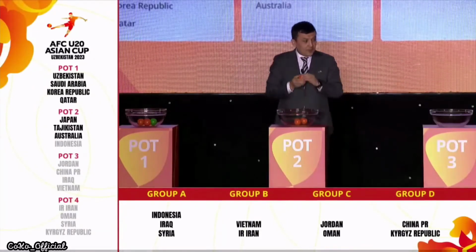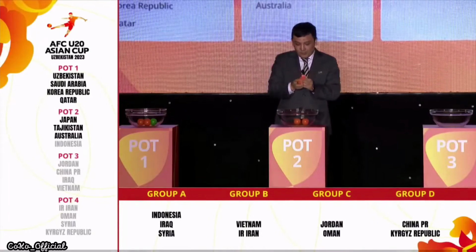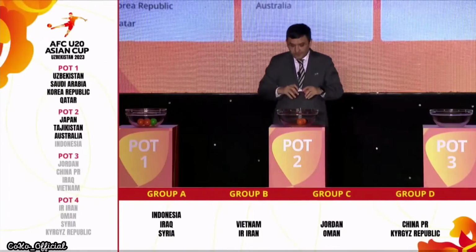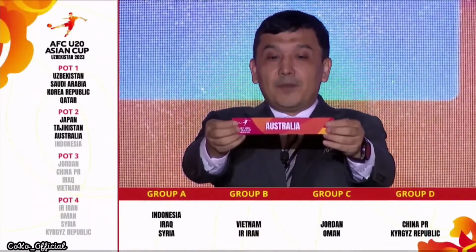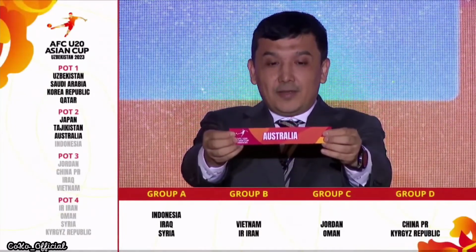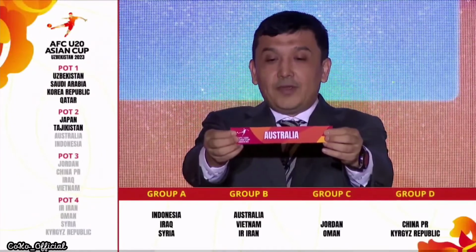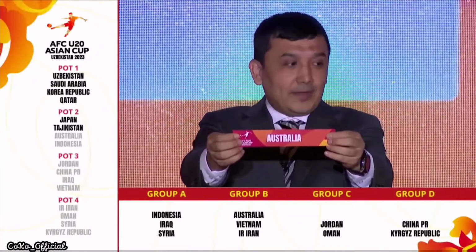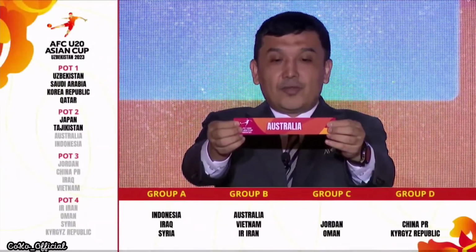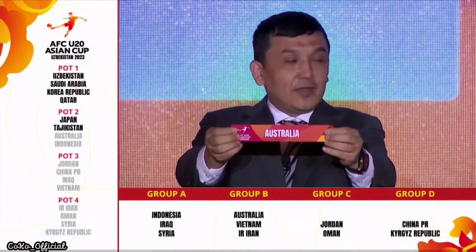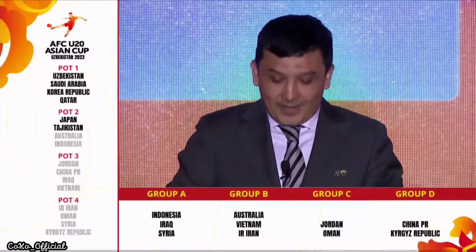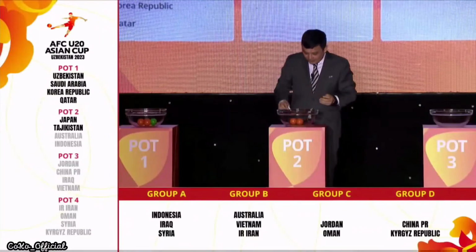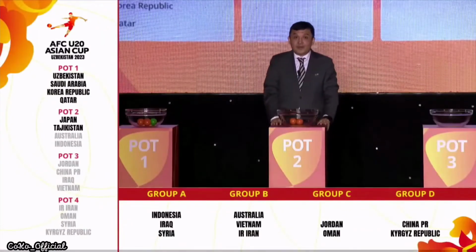Moving on, Group B, position 2, we have Australia, runner-up in 2010 in China, winner of Group H, completed last week in Kuwait. Australia joins Group B, position 2, together with Vietnam and Islamic Republic of Iran, and travel to the beautiful city of Fergana in Fergana Valley.